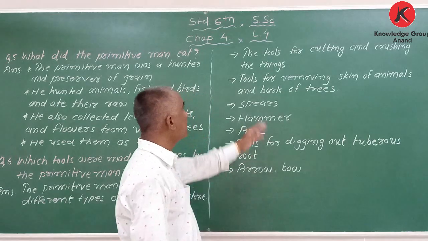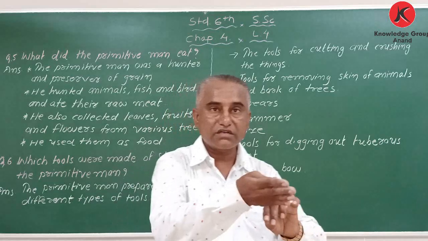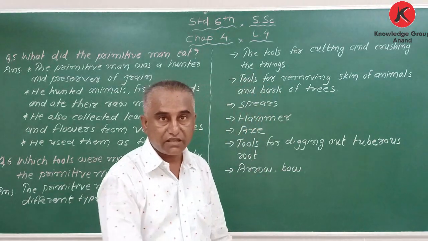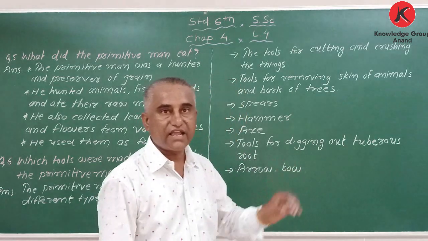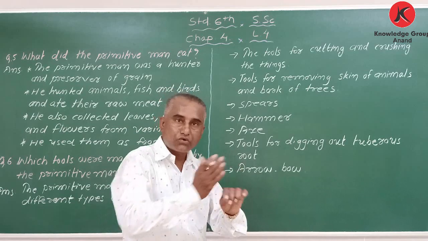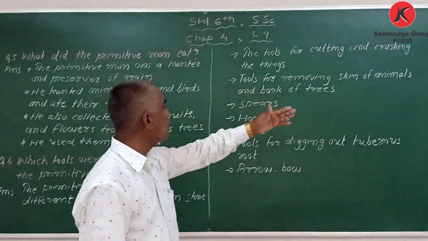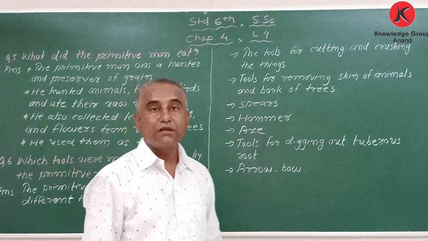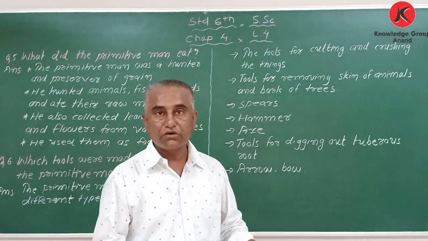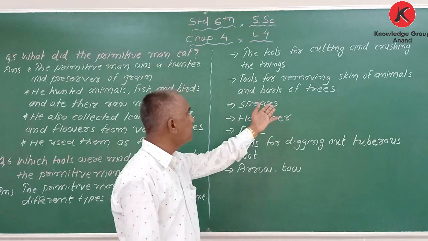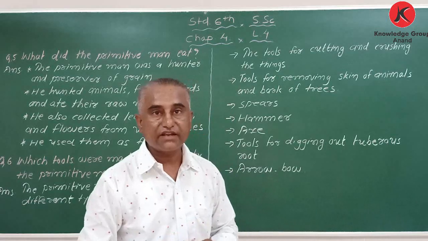Which are they? Number one, the tools for cutting and crushing the things. Even today we have a knife to cut anything. At that time he was using sharp stone to cut it. Second thing, tools for removing skin of animals and bark of trees. My dear student, he was using this sharp stone in order to remove the skin of animal as well as the bark. Bark means the skin of a tree, that is called bark.